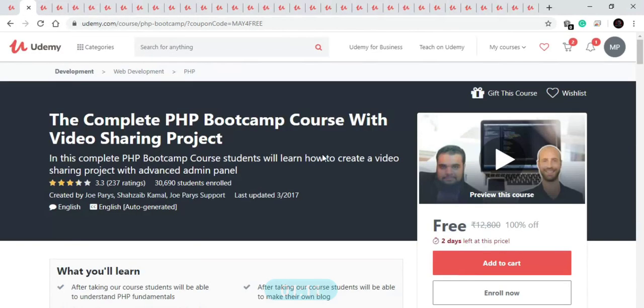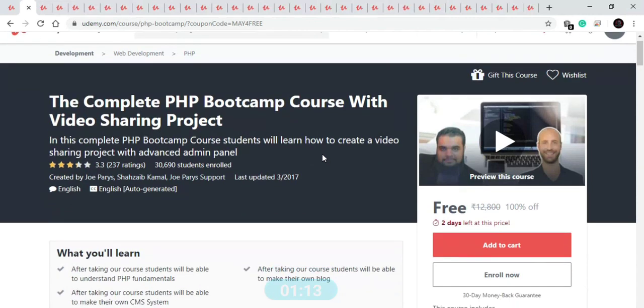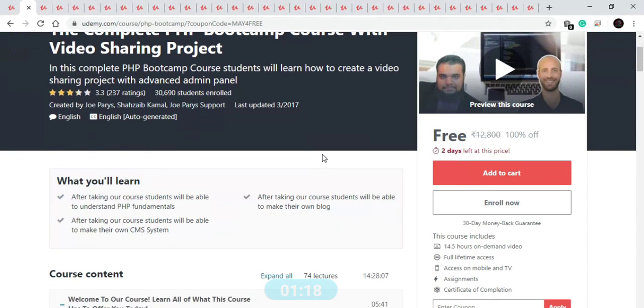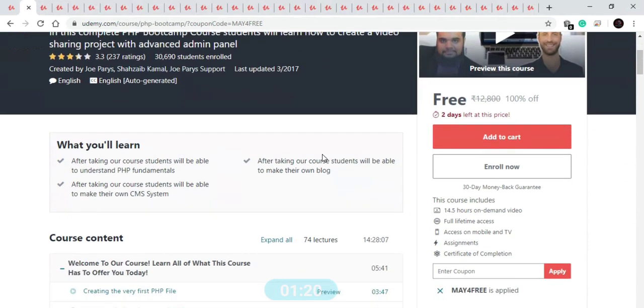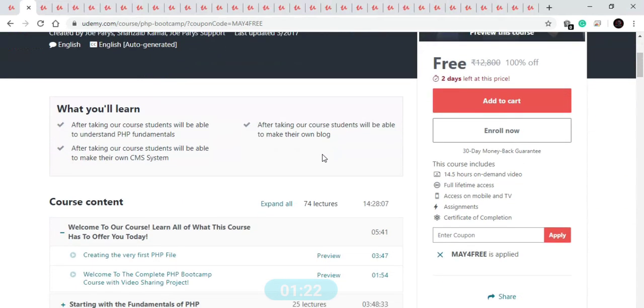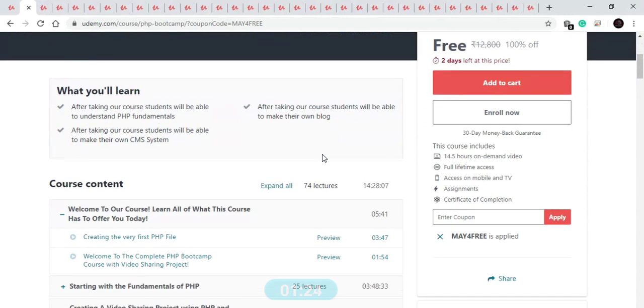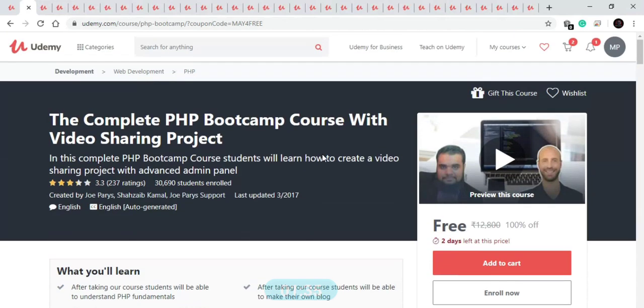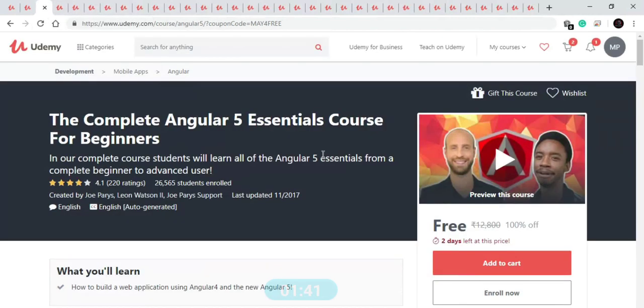Our next course is about PHP Bootcamp. In this course you will learn what is PHP, and you will make your own blog. You will be able to make your own CMS system. It's a good course of about 14.5 hours, available for free for 2 days and comprises 74 lectures. In this course you are going to get some assignments to understand the concepts very easily and quickly. More than 30,000 students have enrolled for it. You will also get the benefit of it. Now let's move to our next course.